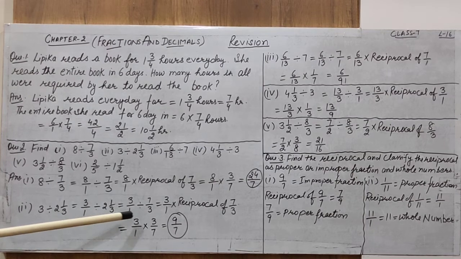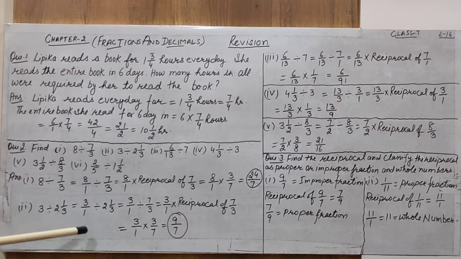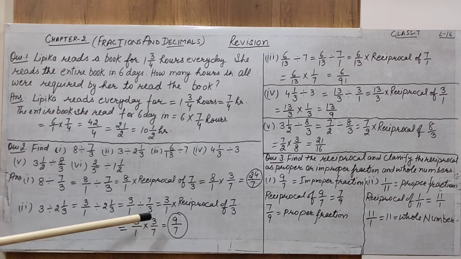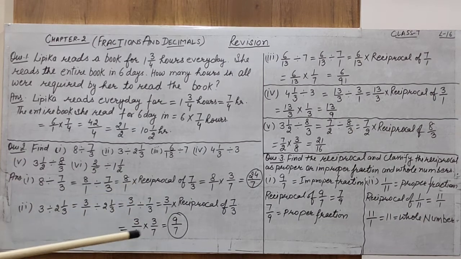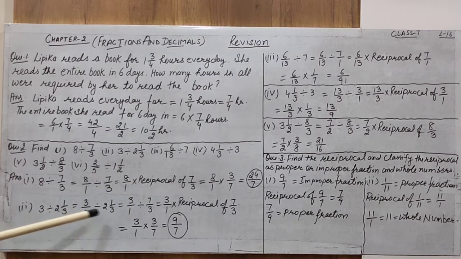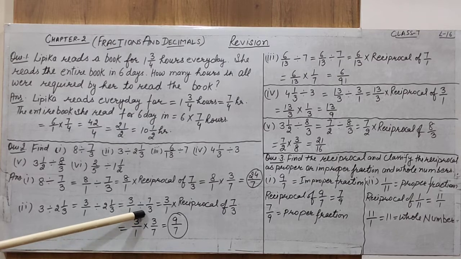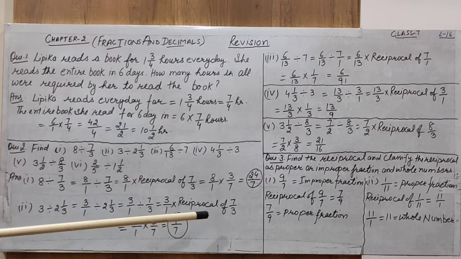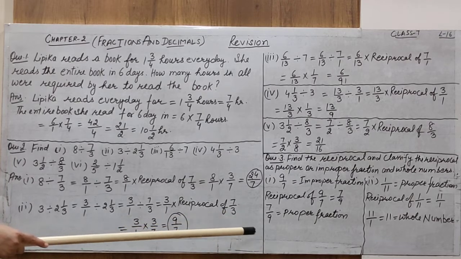We are not going to change here any division sign into multiplication. We just give the proper form to the question. That is, the whole part is changed into a fractional part, and the mixed fraction is changed into an improper fraction. Now when we get two fractional numbers after these two processes, change the division sign into multiplication and multiply with the reciprocal of 7 by 3.